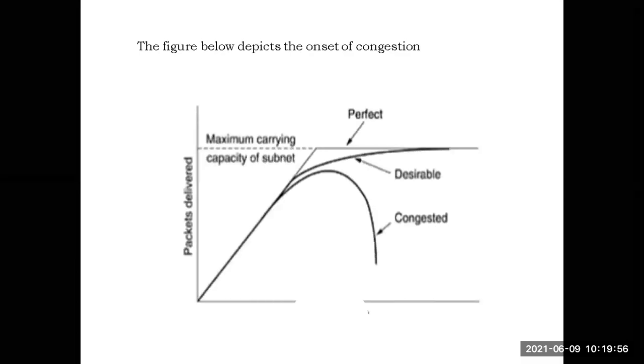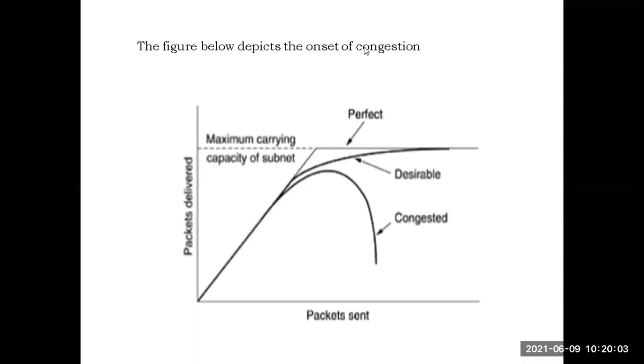See the following diagram, which indicates the situation of congestion. Whenever congestion occurs, what will happen? It will explain the situation very clearly. Generally in the network, whenever we are sending packets, the number of packets sent and the number of packets delivered are directly proportional. When more packets are released into the network, more deliveries will be there. The number of packets sent into the network and the number delivered to the destinations are proportional.